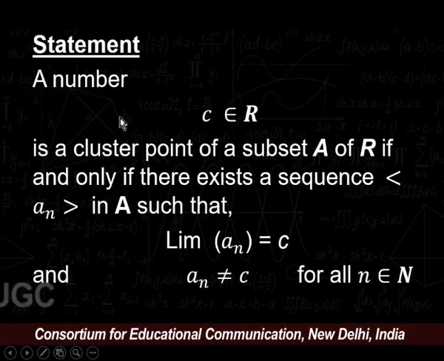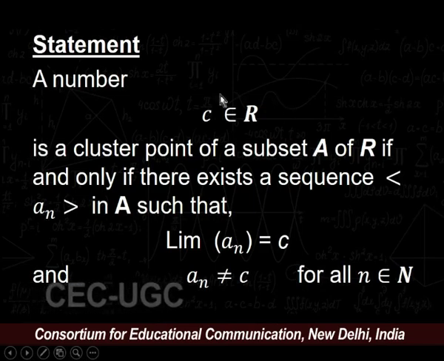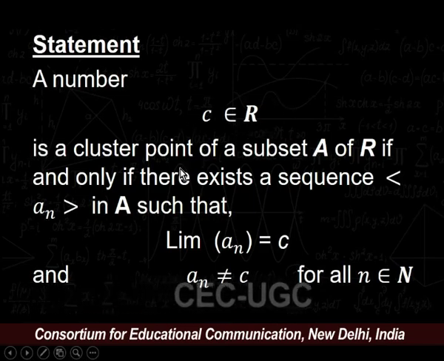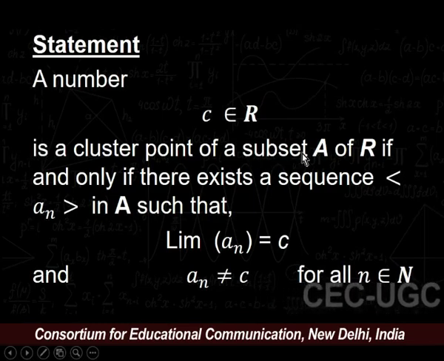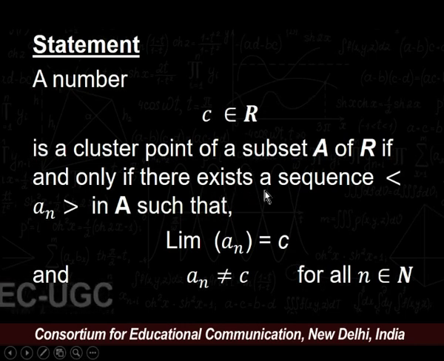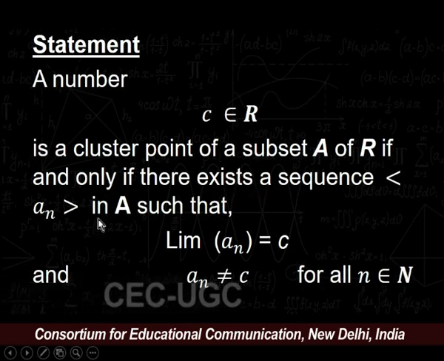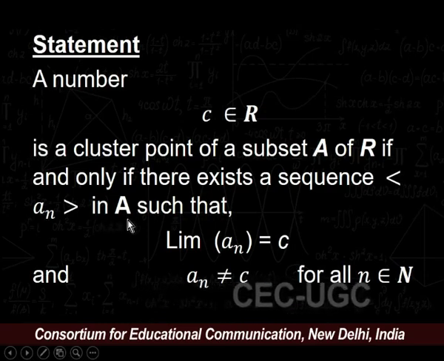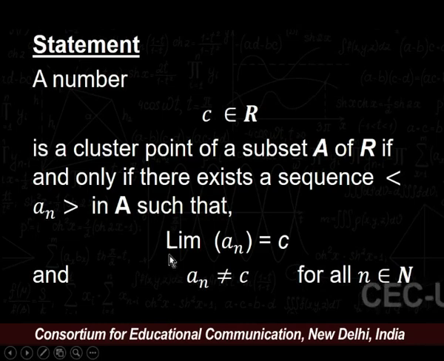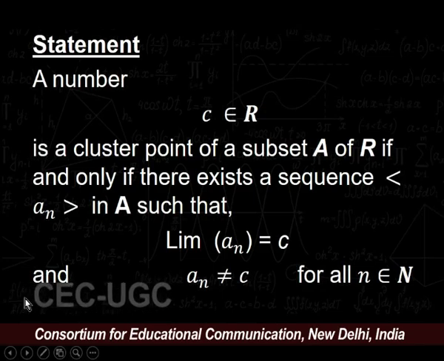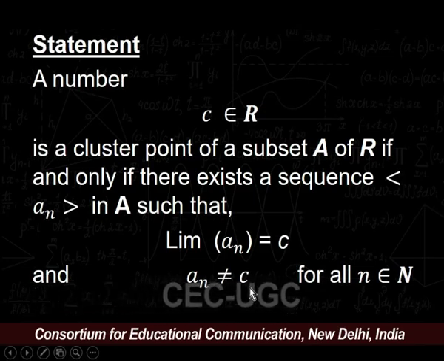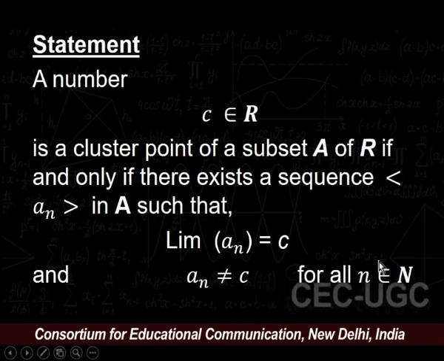Our first result states that a number c belonging to the real numbers R is a cluster point of a set A, which is a subset of R, if and only if there exists a sequence a_n in the set A such that the limit of the sequence is equal to c and a_n is not equal to c for all n belonging to the natural numbers.